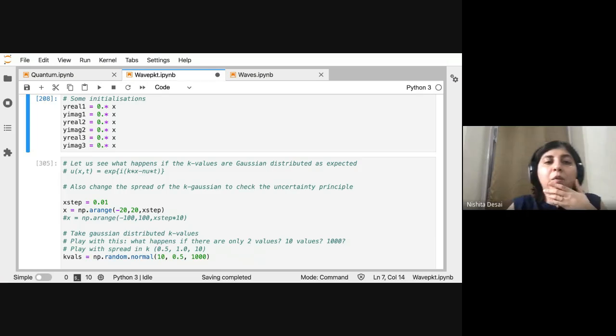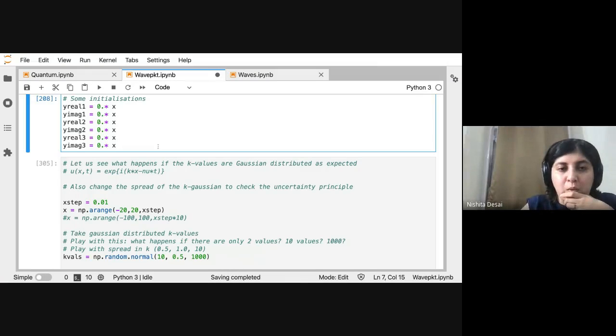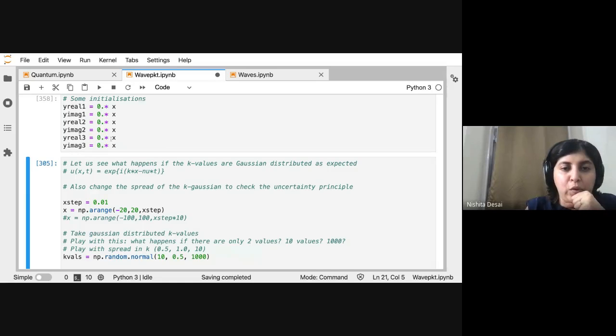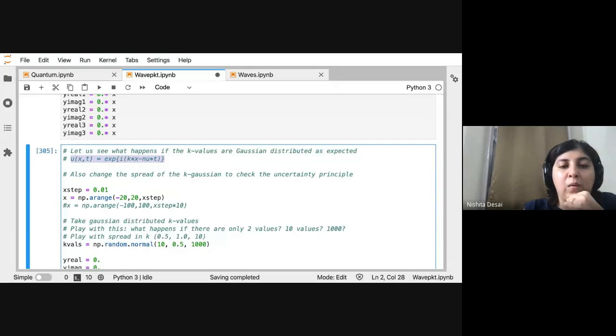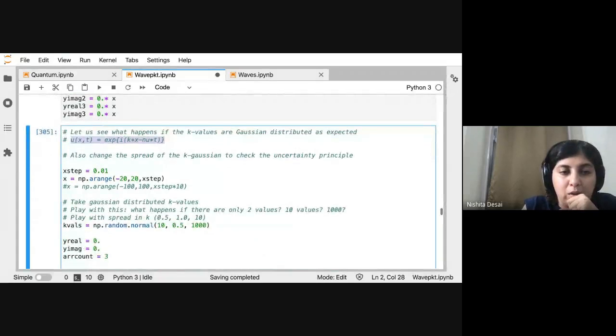So now we come to having a realistic wave packet. Let me just do these initializations, because what I want to do is show you, first of all, how the whole wave packet moves when you have this full function, and secondly, how the spread of the Gaussian wave packet changes as it moves through time.